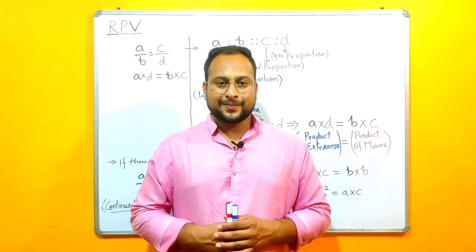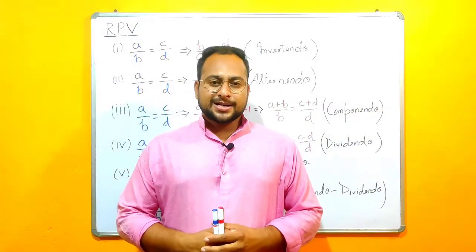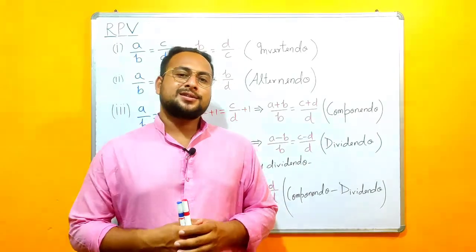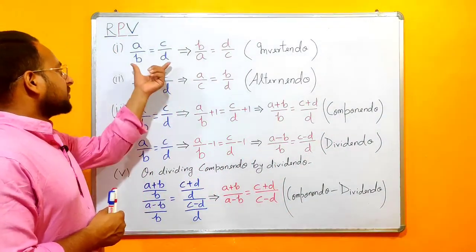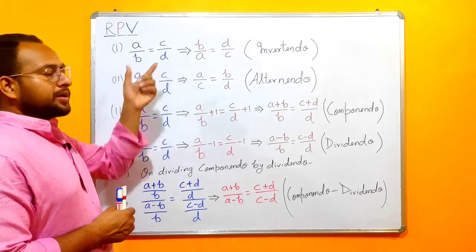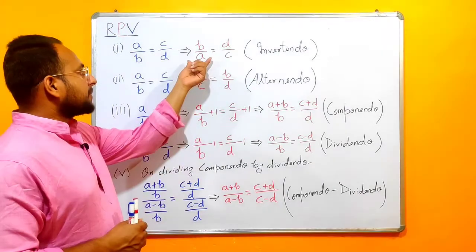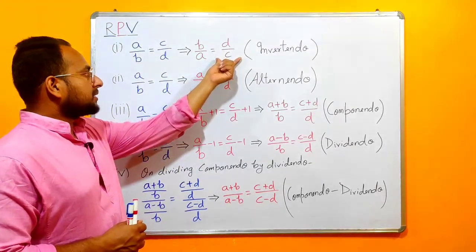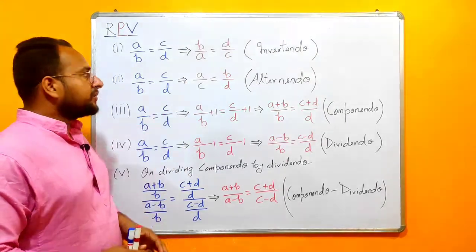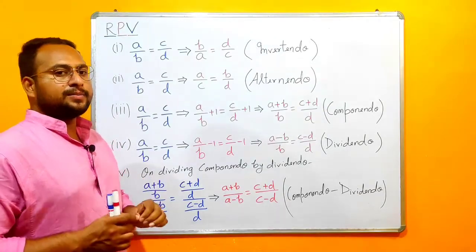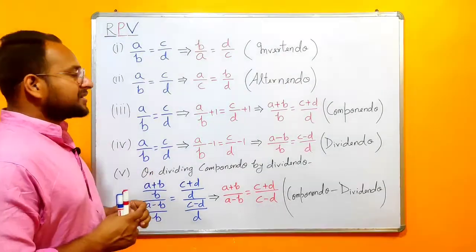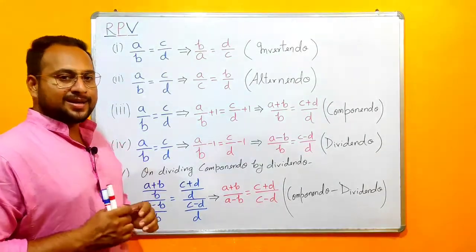तो चलिए समझते हैं. So now in the part of proportion, we are going to understand some basic rules and terms. In the first point we have A upon B is equal to C upon D. This can also be written as B upon A is equal to D upon C. We are getting this by doing the inverse of this proportion. If you inverse A by B, you will get B by A. If you inverse C by D, you will get D by C.